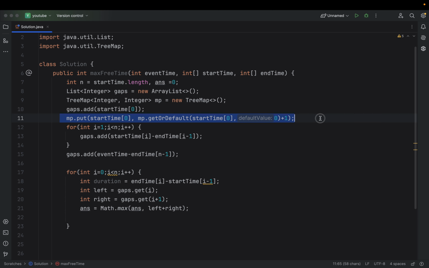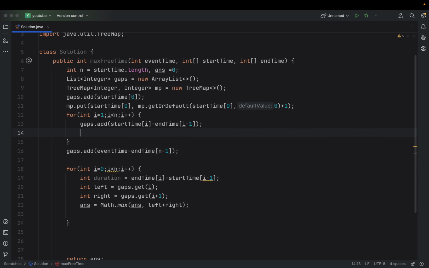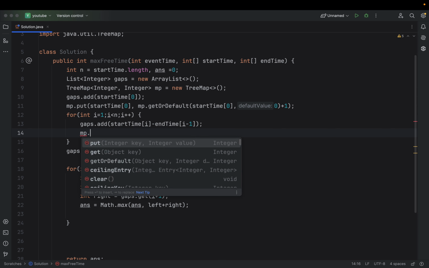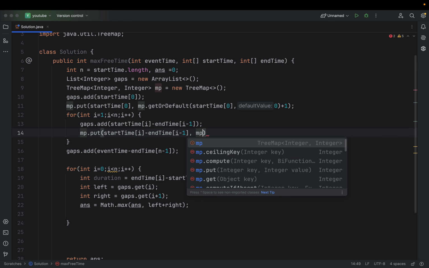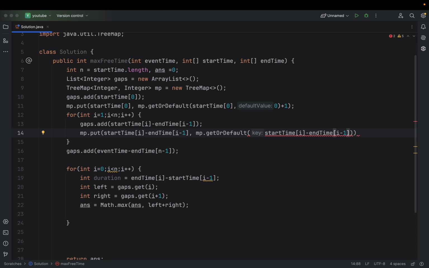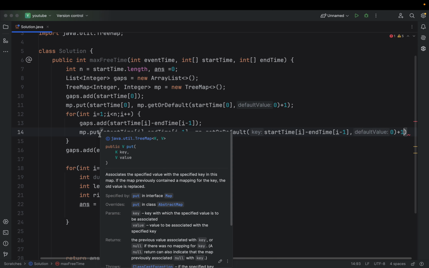So what this line is doing is trying to get the count for the start time key. If there exists a certain value like 4, and this number has been counted 4 times, then I am saying just do a +1 in the value for this particular key. If it is not found, then return a 0, and 0 plus 1 will be 1. So I have done this, and whenever we are adding a value in gap, we need to update the same in the tree map also. So this time our key is this, so I will say this comma mp dot get or default this, and the default value is 0 plus 1, right?